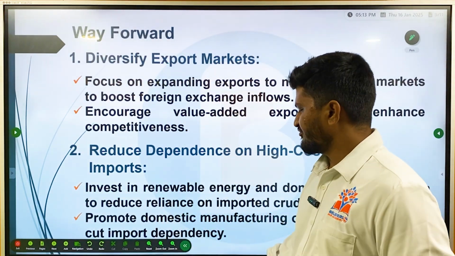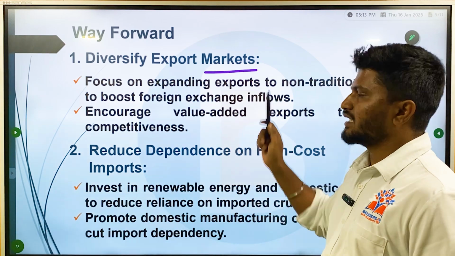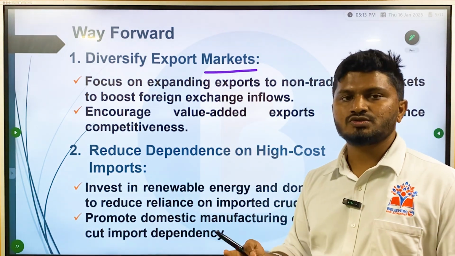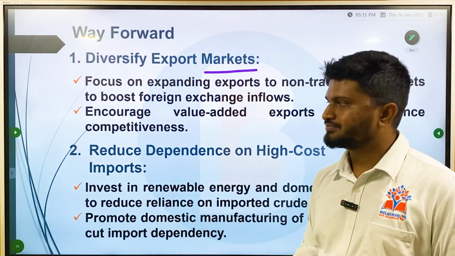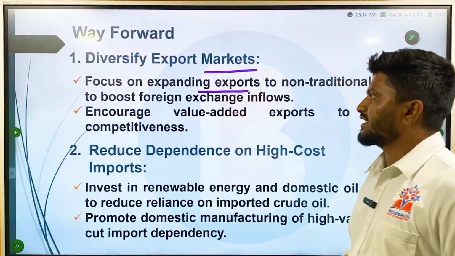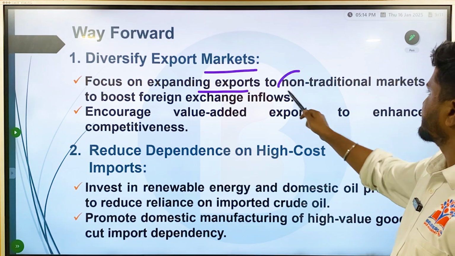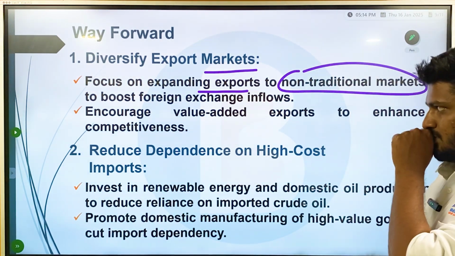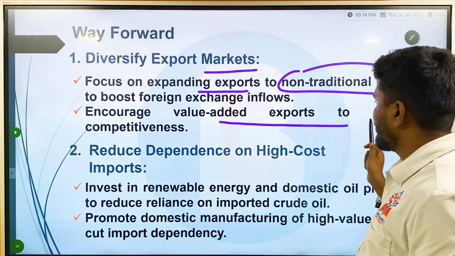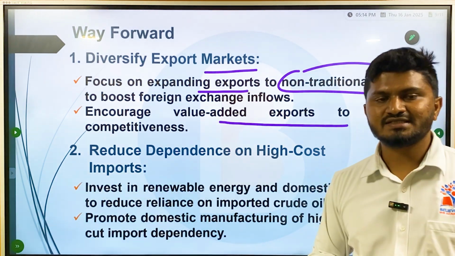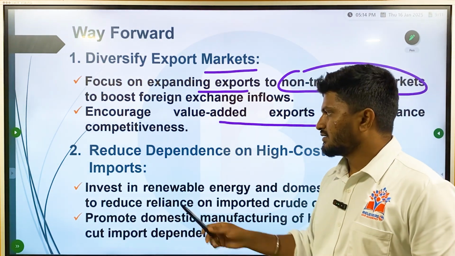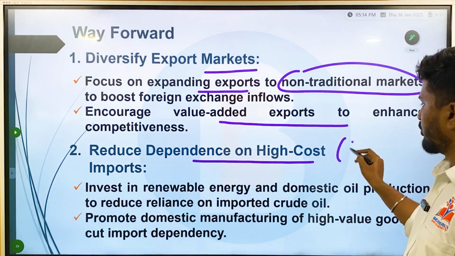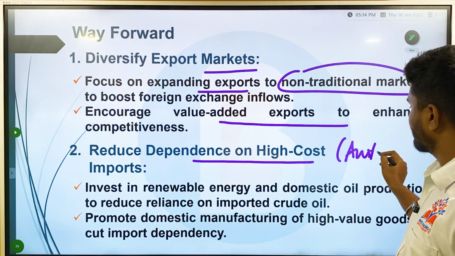Okay, so moving forward, what should be the ways? Diversifying export markets. We have to increase our exports so that we can balance our trade deficit. Focus on expanding exports to non-traditional markets to boost foreign exchange inflows. That is, encouraging value-added exports to enhance competitiveness at the global level. Then, reducing the dependence on high-cost imports. That is, following austerity measures.